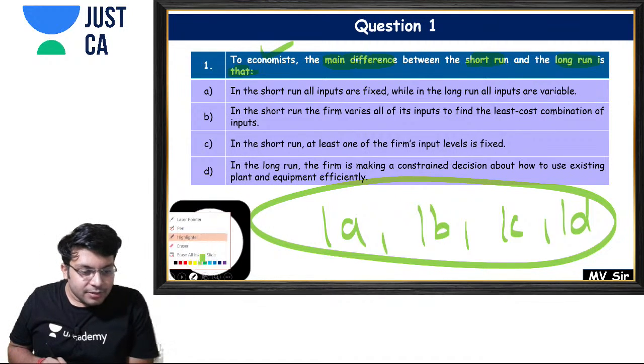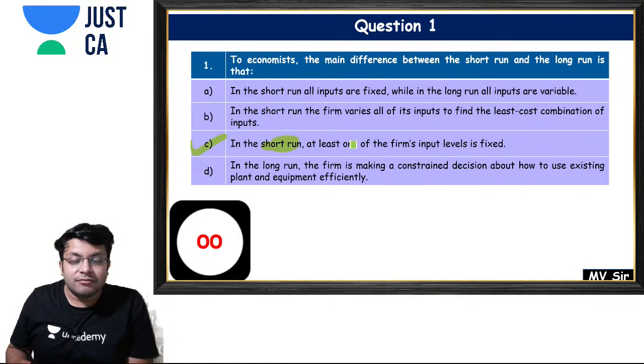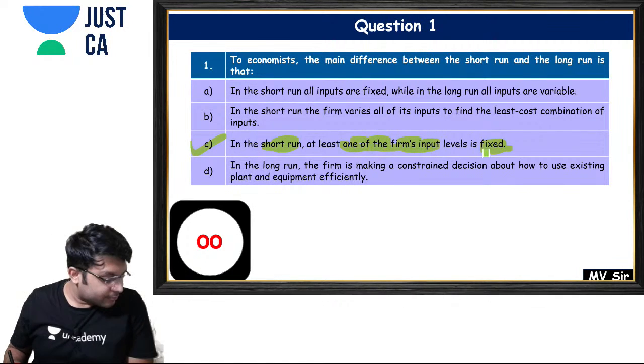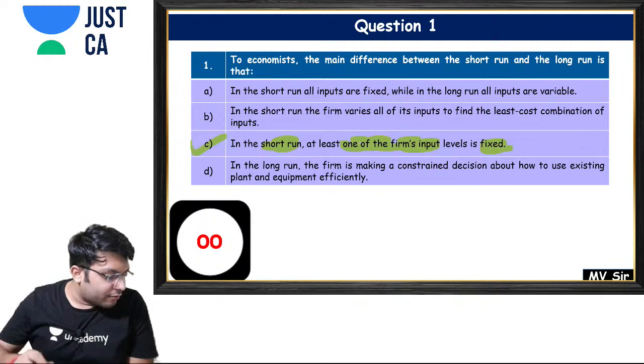Yes, so what is the answer? The answer is option C: in the short run, at least one of the firm's inputs should be fixed. Are you getting it? Very good. Next.